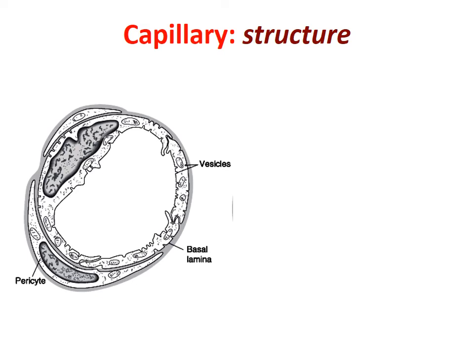Now, one very important thing I like to tell you about the capillaries. Capillary as such does not contain any smooth muscle element. Capillary is typically a single layer resting on the basement membrane.